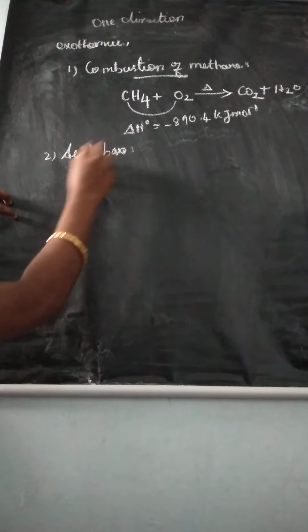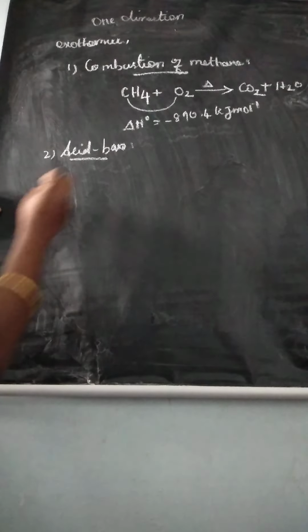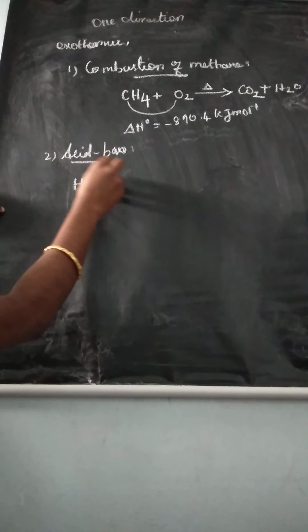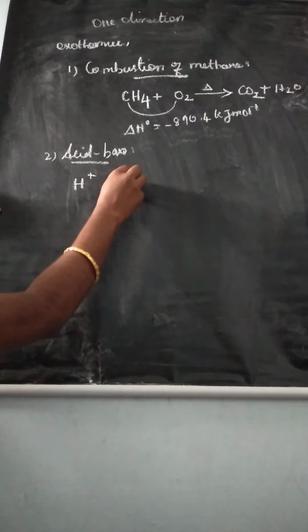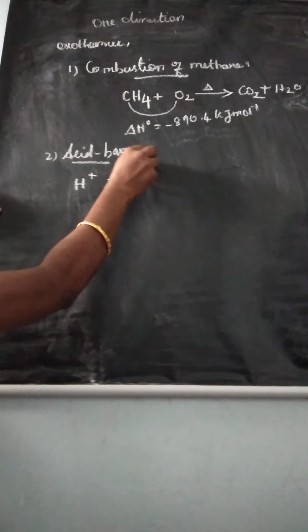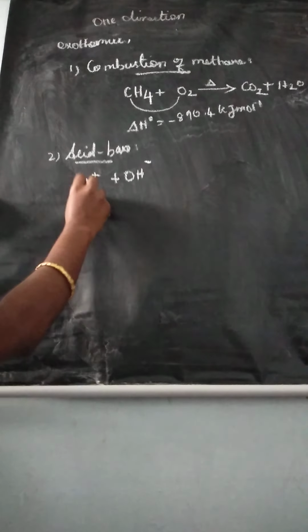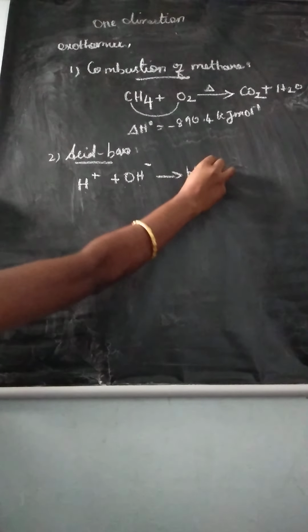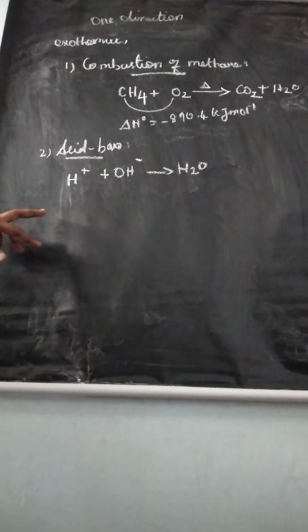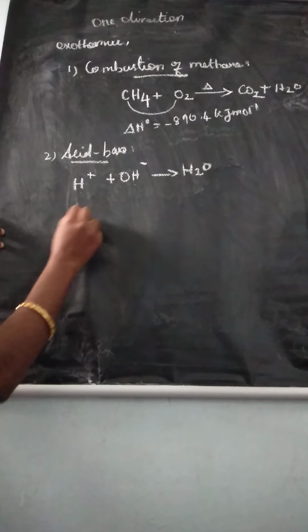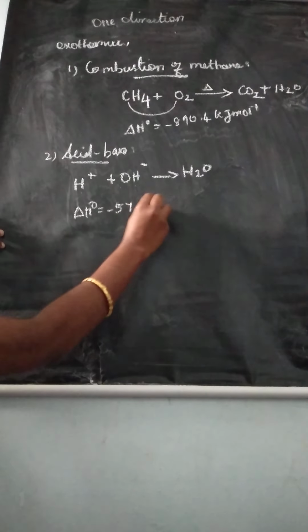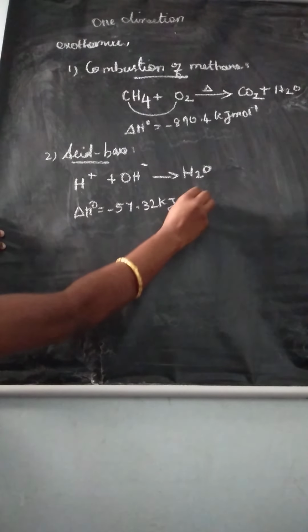Acid-base neutralization reaction. So, acid and base. We can take the example hydrochloric acid. From that we take H plus, and from sodium hydroxide we take OH minus. H plus and OH minus combine to form the product H2O. Here the delta H naught value, you know, is minus 57.32 kilojoule per mole. Understand?